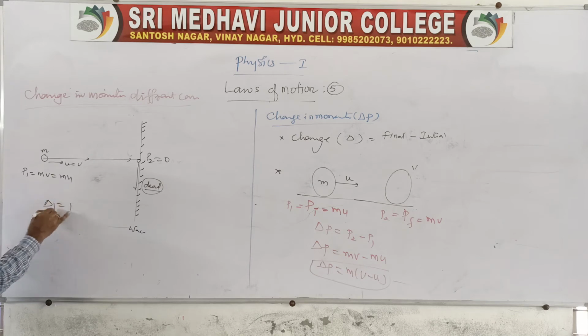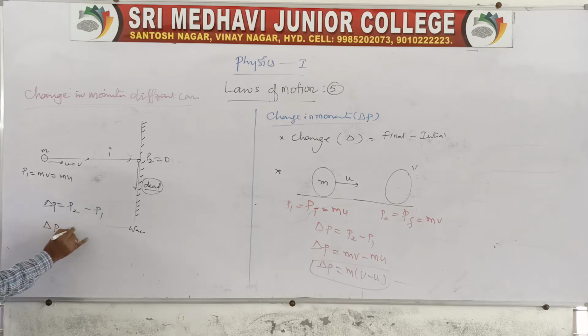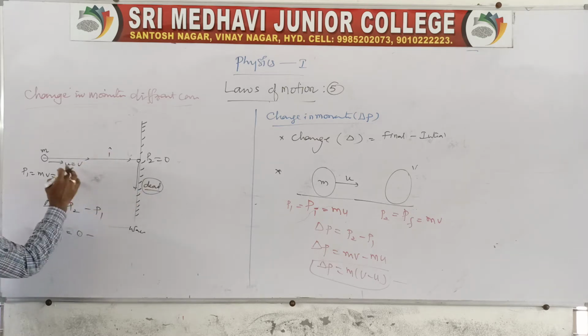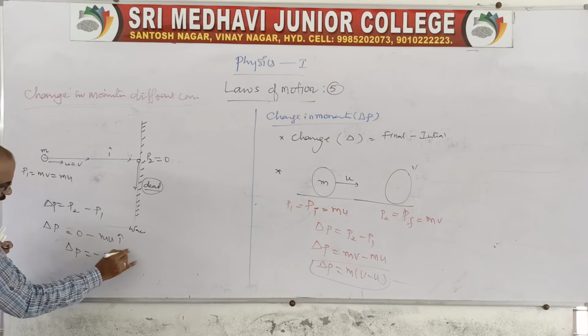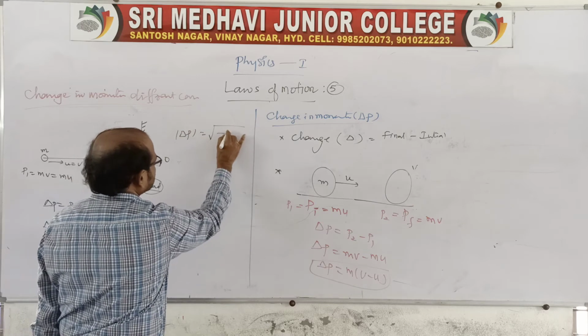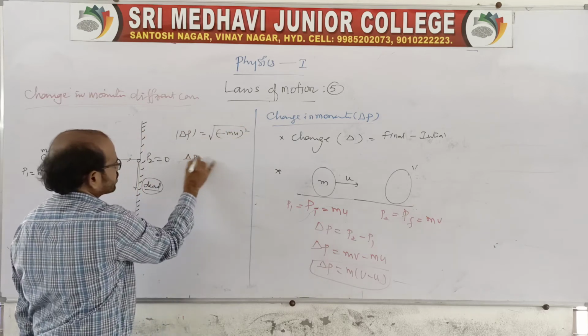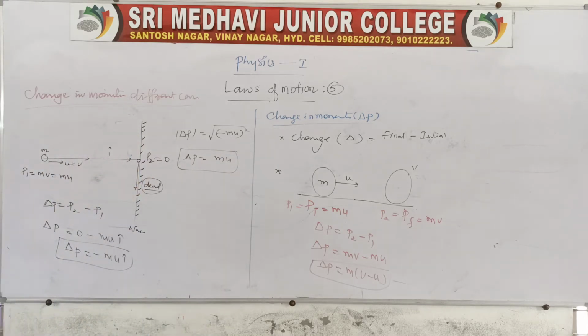Therefore the change is delta p equals p2 minus p1, and it is moving along the positive x-axis, so it is represented as i cap. So here p2 is equal to 0, and p1 will be mu i cap, or you can write mv i cap also, no problem. So delta p is equal to minus mu i cap. Then you take the magnitude, because we should always calculate the magnitude, root over minus mu whole square, right? So delta p will be mu when it is dropped dead.